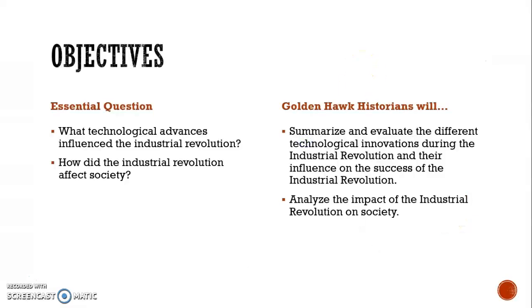In this video, the essential questions that we're going to be focusing on are: what technological advances influenced the Industrial Revolution? How did the Industrial Revolution affect society? Golden Hawk historians will summarize and evaluate the different technological innovations during the Industrial Revolution and their influence on the success of the Industrial Revolution, and analyze the impact of the Industrial Revolution on society.